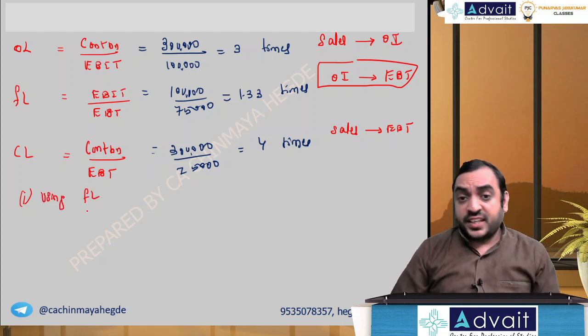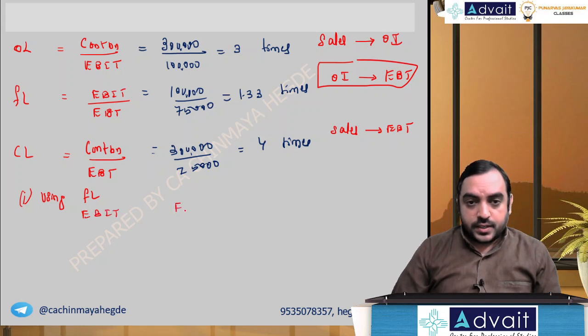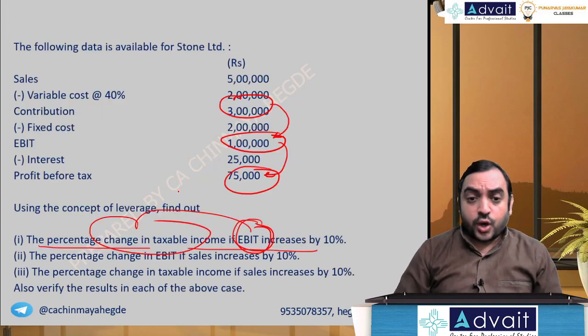Let me write what is the meaning of this. It connects EBIT and EBT. It is 1.33 times, which means if EBIT changes by 1%, EBT will change by 1.33%. And what did they tell?